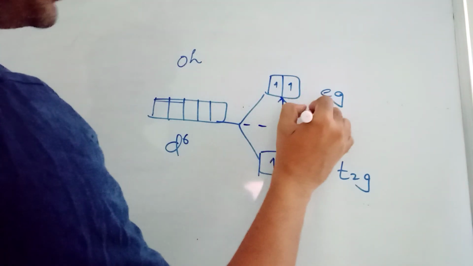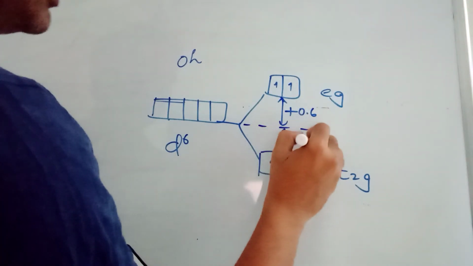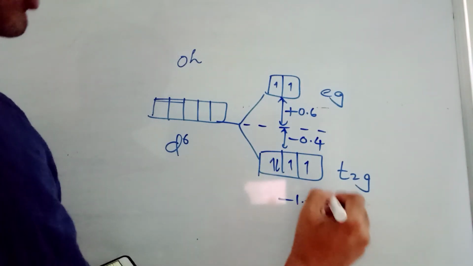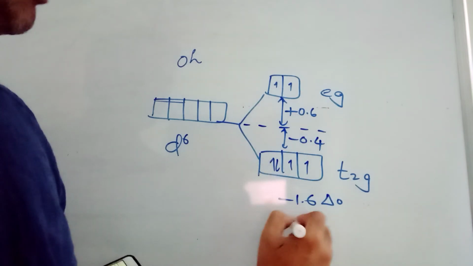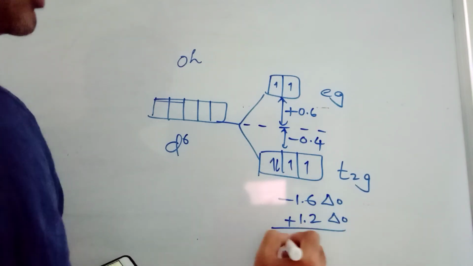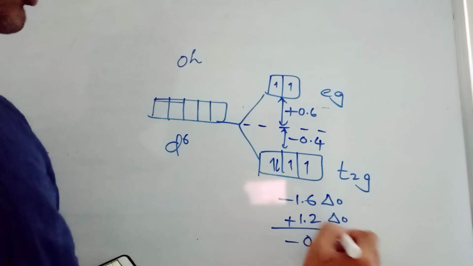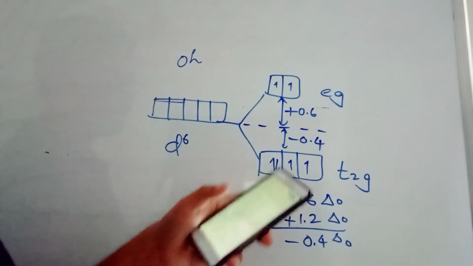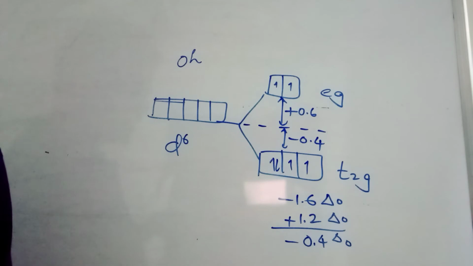Then crystal field stabilization energy. Here it will be plus 0.6. This will be minus 0.4. There are 4 electrons, so it should be minus 1.6 delta O. 2 electrons are there, so that should be plus 1.2 delta O. So the answer should be minus 0.4 delta O. Minus 0.4 delta O is not given here for octahedral complexes. And one pairing energy is also there. Here in the options it is not given. One option is octahedral minus 1.6, not correct. Octahedral and minus 2.4, that is also not correct. So octahedral 2 options I am removing.